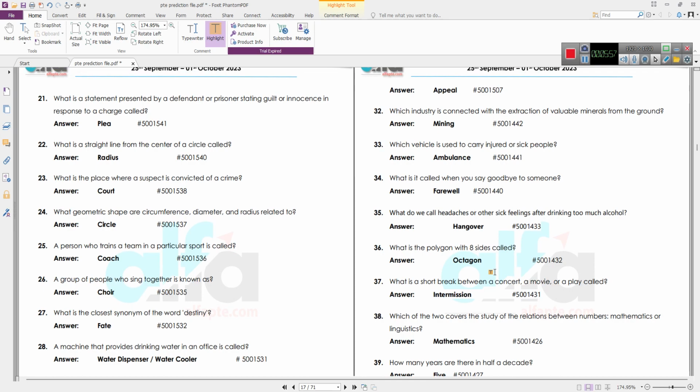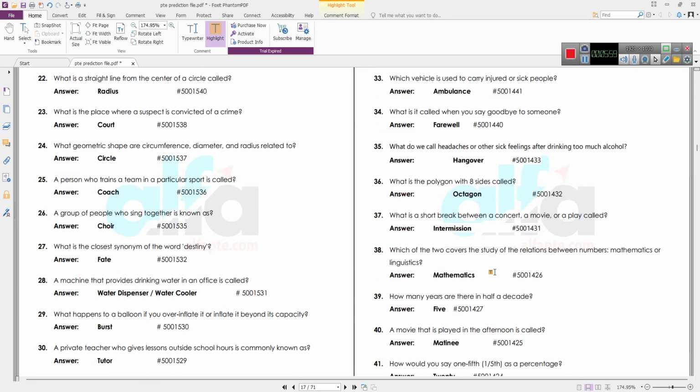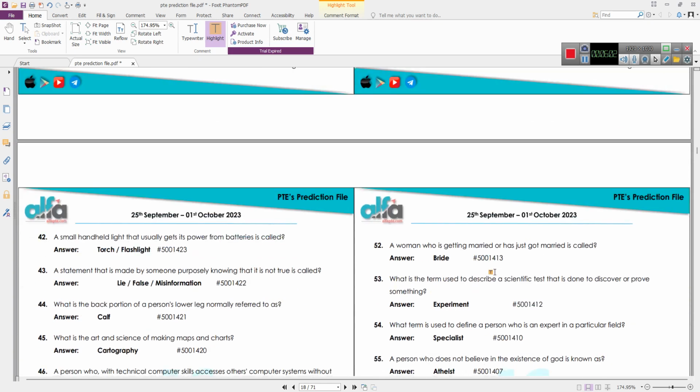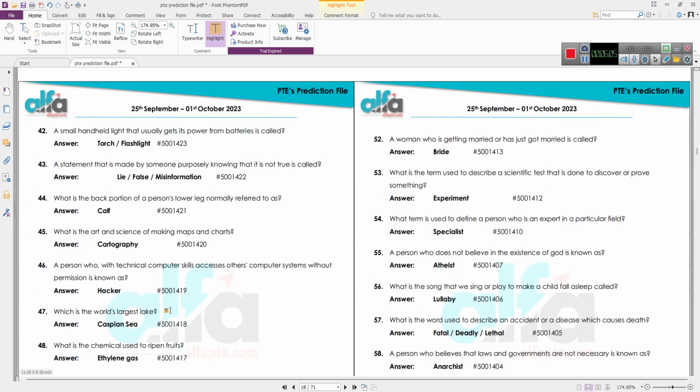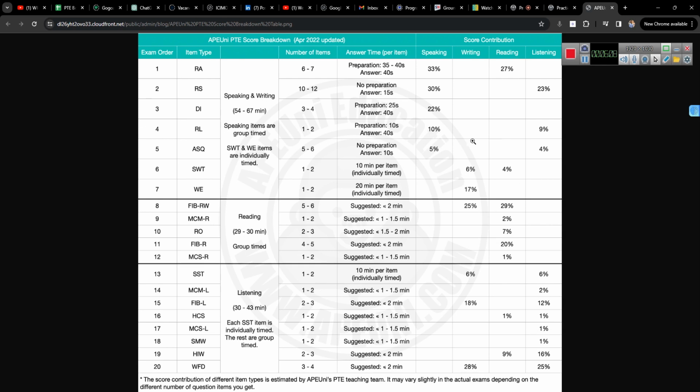This is kind of like a memory based question, so it'll definitely take a lot of your time, but at the same time it is not a very important category of question. It comes into a moderate weightage type of question. The most important ones are read aloud, repeat sentences, write from dictation, describe images. Read a lecture and answer short question are moderate weightage questions. It's okay if you make a few mistakes, but try to answer these correctly in order to get some extra score in the speaking and listening category.